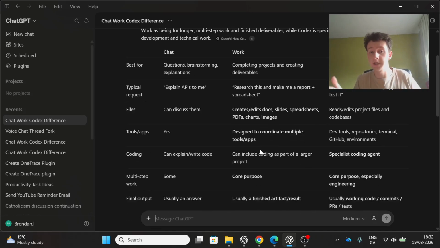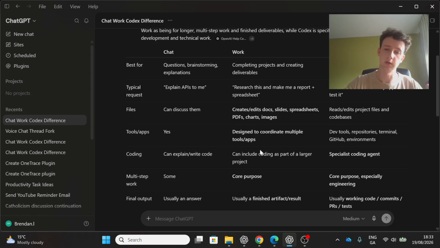So chat can use tools and apps, the plugins, which we covered in the last video, but work can actually put all these plugins into this massive workflow that, if you want to, can be scheduled. So you can schedule tasks now. For example, if you want it so that once a week it'll give you a report, that can all be done. And then Codex is what we use for building stuff.